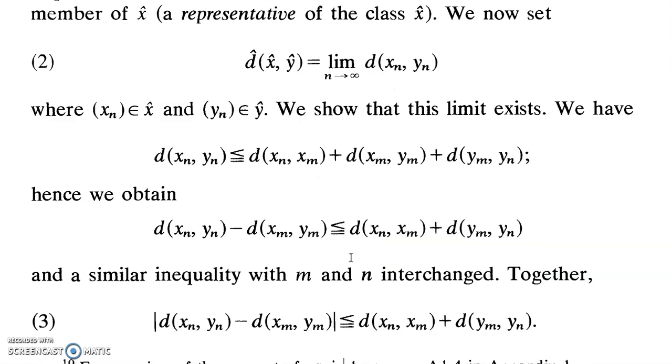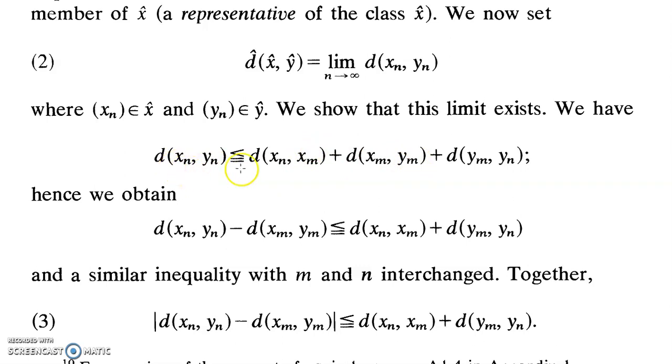So how will we prove that? In the first step, we will prove that this limit actually exists and is a real number, which is the first condition of a metric. Now take d(x_n, y_n). We add two points x_m and y_m in between x_n and y_n.